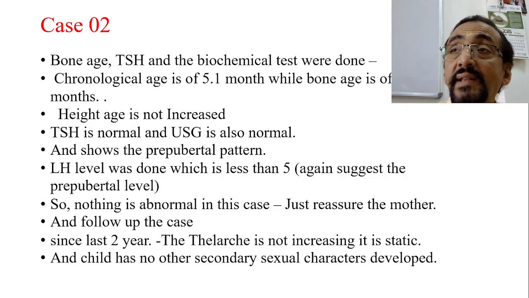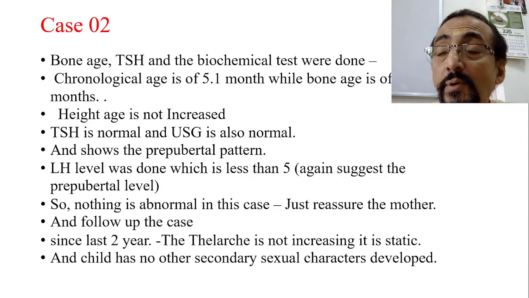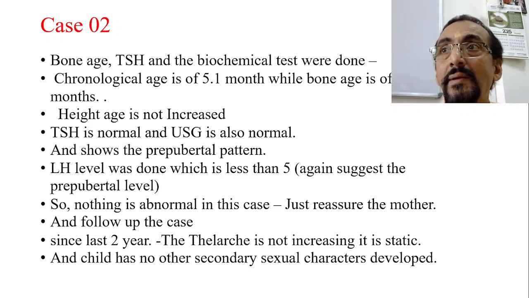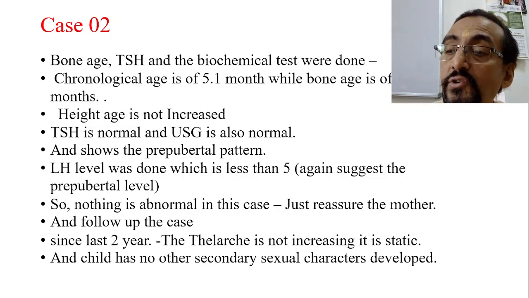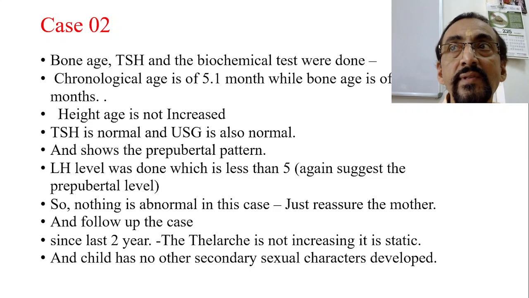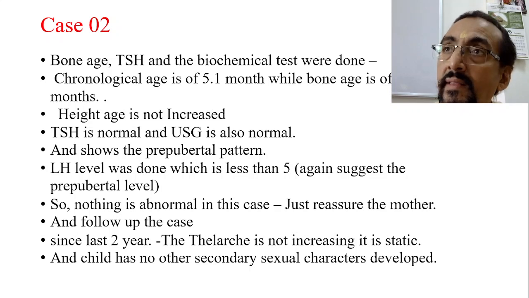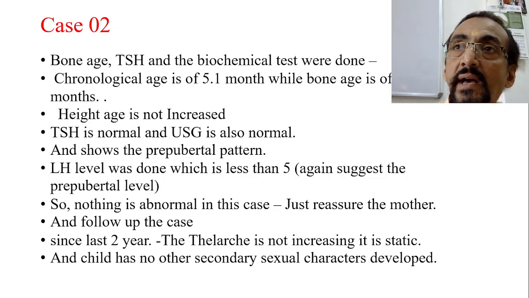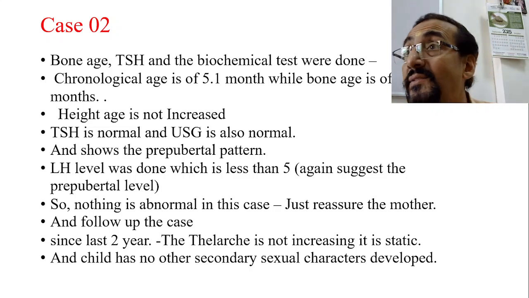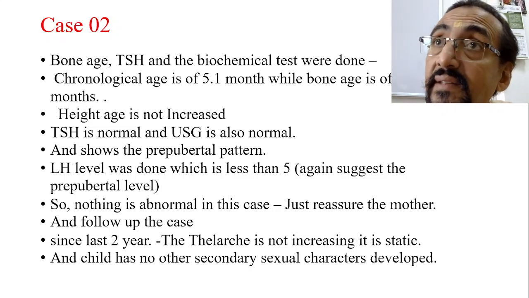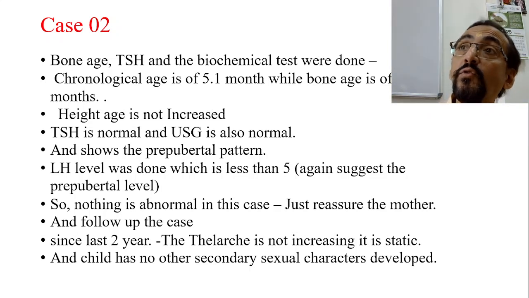Okay, so this being the case, one thing is very clear: the pubertal changes are not taking place. If pubertal changes are taking place, they should occur in a sequence. First there is telarche, and then it should be progressive. Then there should be adenarche, and it goes on to continue. Then there will be a growth spurt, and then there will be menarche. But this type of pattern is not seen in this case. Only the breast is enlarged, that is also up to some extent, and thereafter that has also stopped.